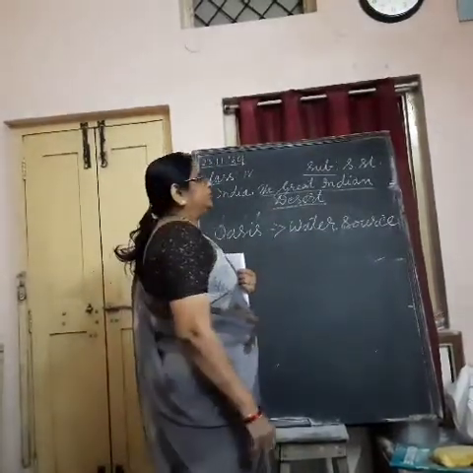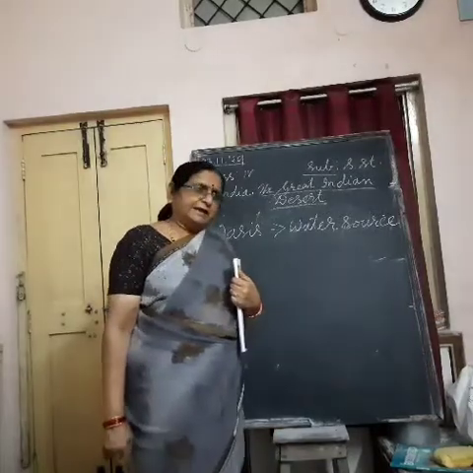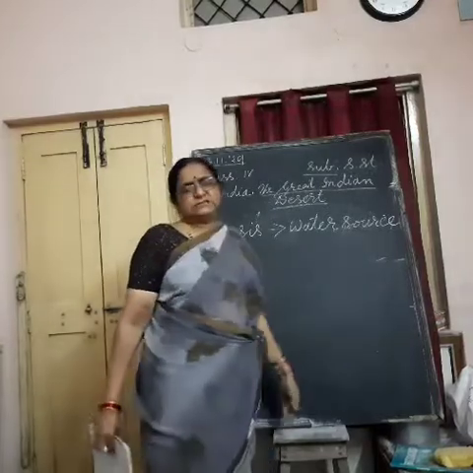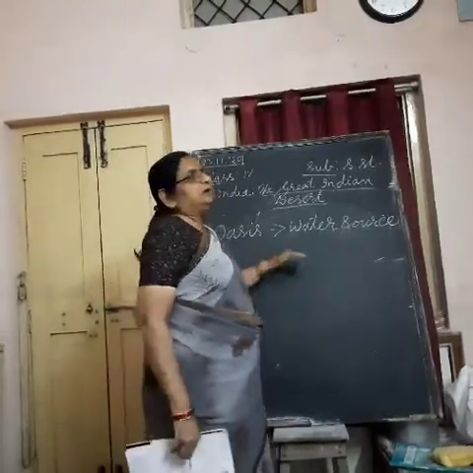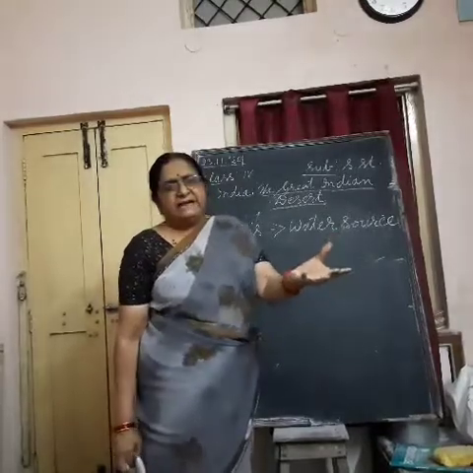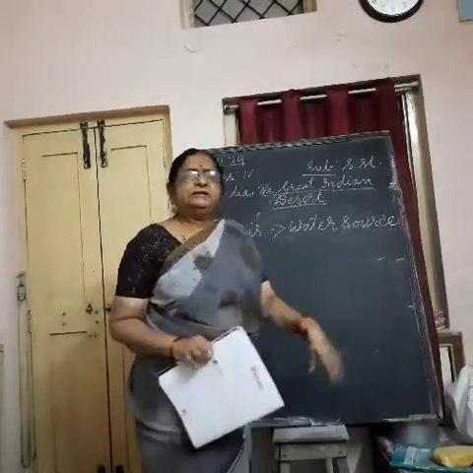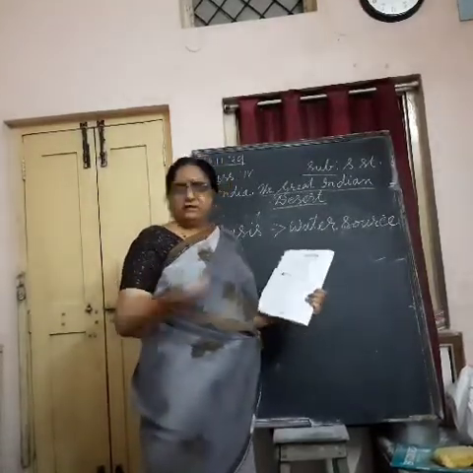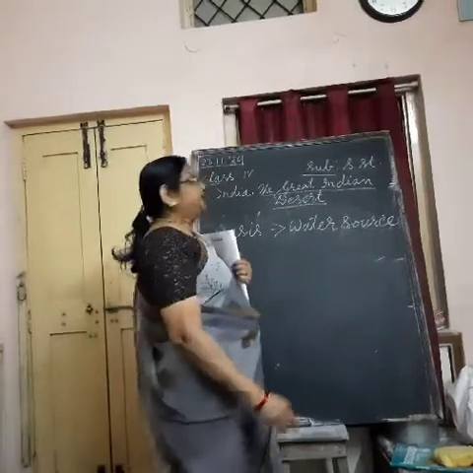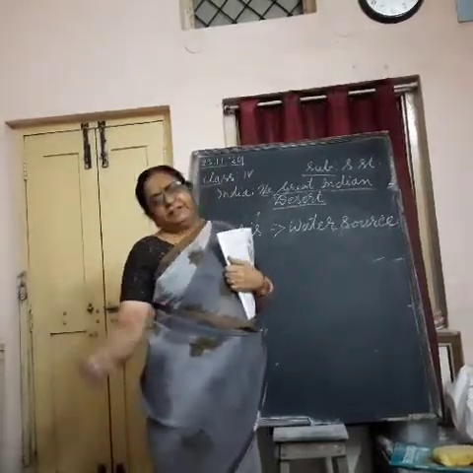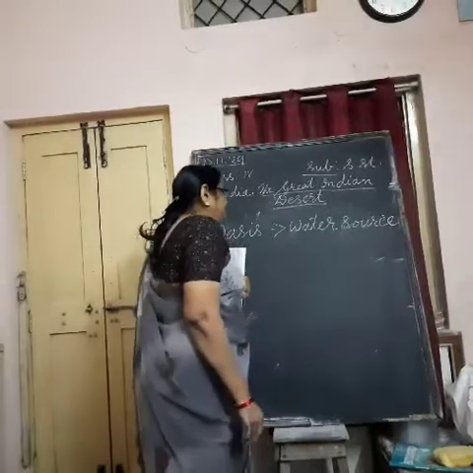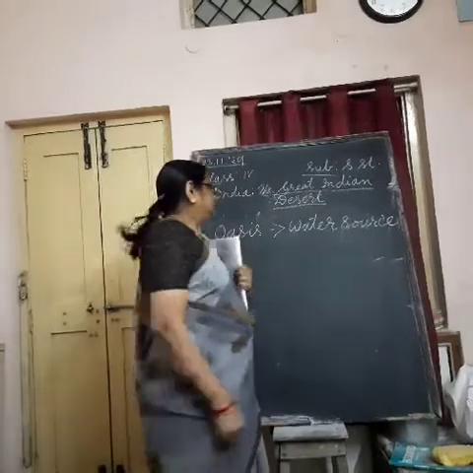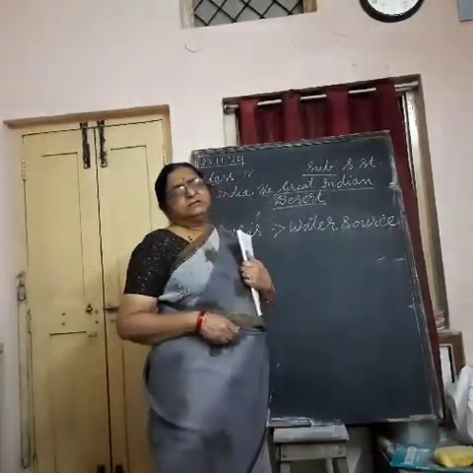Understand, this water will not continue for a longer time. So what do people do? They build their houses around this oasis. And as water is there, they grow some crops like millets, jowar, small wheat, such crops. They can't grow crops like sugarcane which need a lot of water. Only millets and wheat they grow there. And date palm trees can be seen. Date palm, that is khajura, you can see around the oasis. Understand?